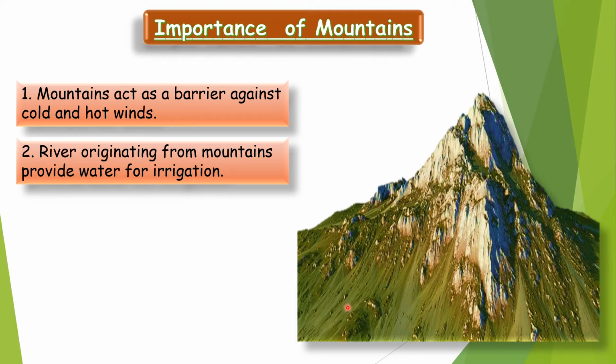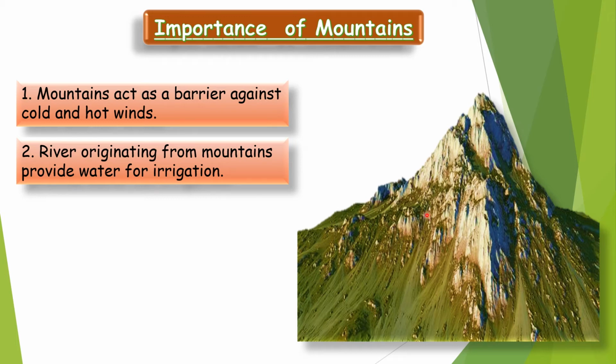They provide water for irrigation all the time, because farmers cannot depend on rain only, otherwise their crops will die. Rain is only for 3 to 4 months, but rivers have water all 12 months.